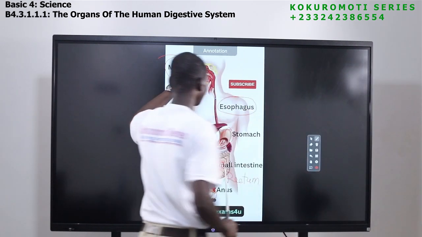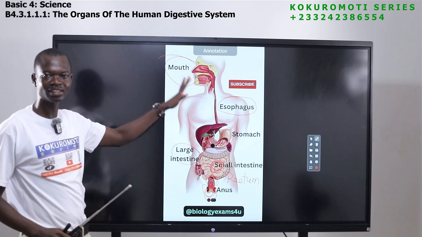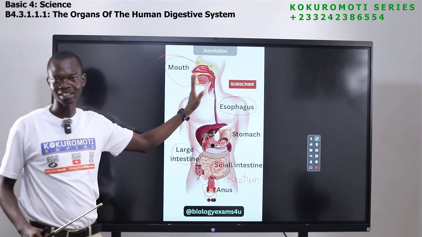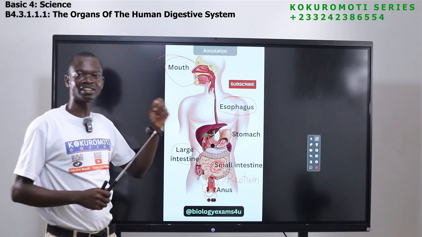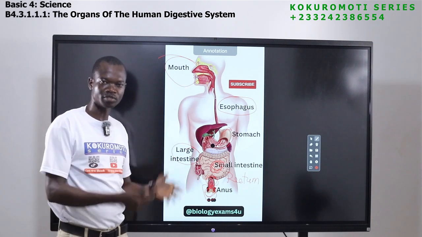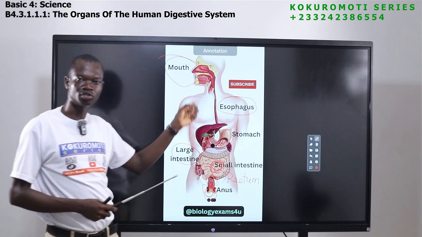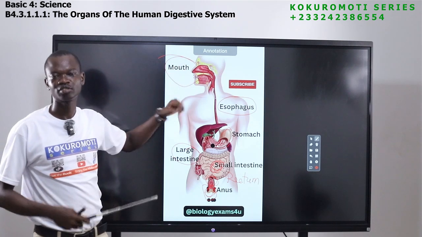Now, the first one here is the mouth. The mouth contains the teeth, the tongue, and the salivary gland. This is the part where digestion starts. In the mouth, the teeth break the food down. The tongue also helps with the chewing. It turns the food. And then the salivary gland releases saliva to the food to make it soft and easy for the teeth and the tongue to chew.